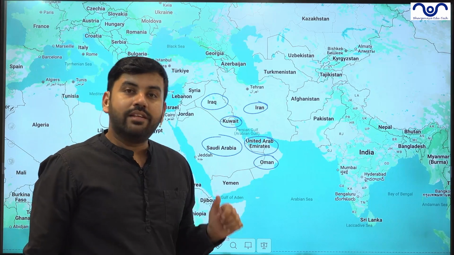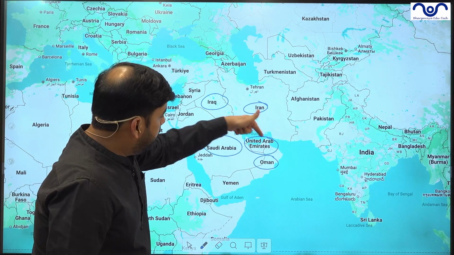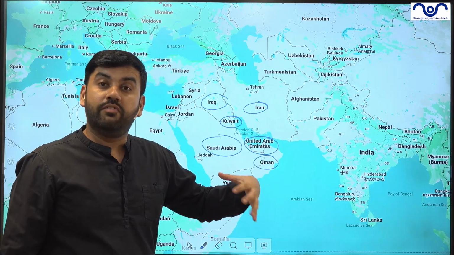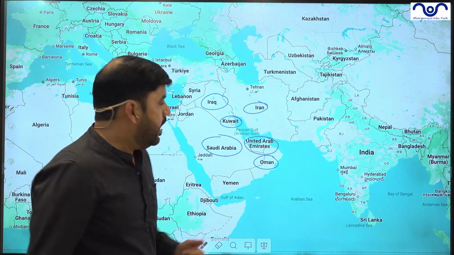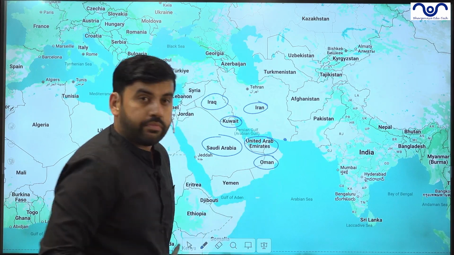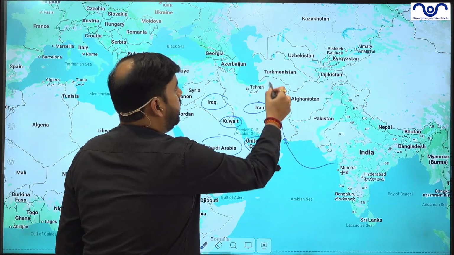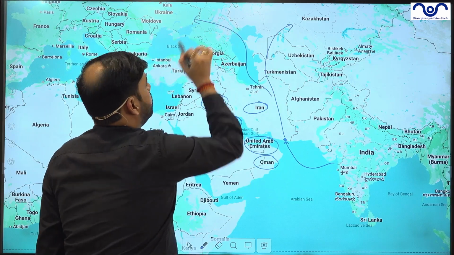Now, if Iran is under war, this Persian Gulf, especially the Strait of Hormuz, where Iran has a very high monopoly and power projection, will be under stress. Now, as this is under stress, so here we have Chabar port. India trades with Chabar port, and through Chabar port, India trades with Central Asia and Eastern Europe.